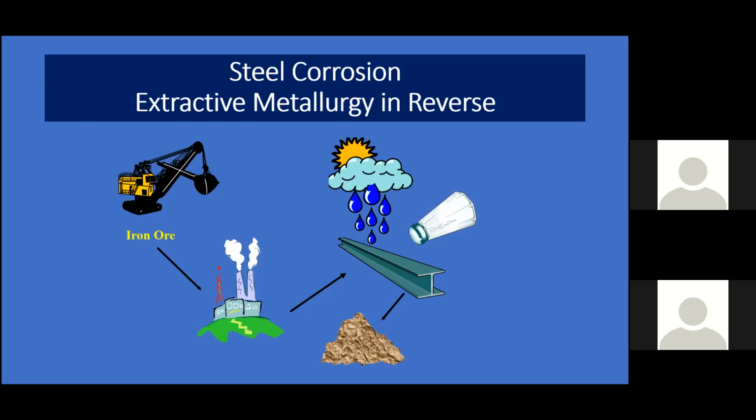So that's why it always has a tendency to become iron ore, no matter what kind of steel you have. The only thing you can do is to prevent or delay the action, so you don't lose the strength.